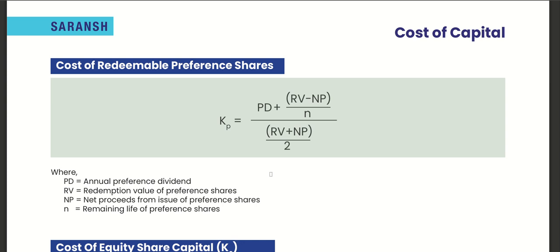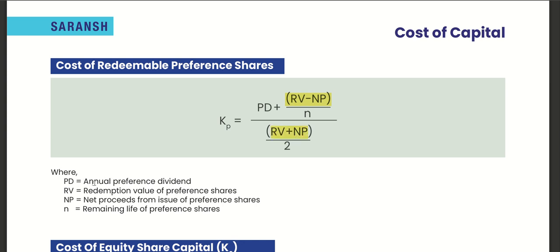Cost of redeemable debentures is preference dividend plus, here the tax benefit is not there, so we will not do 1 minus tax. So preference dividend plus (RV minus NP) upon N, whole divided by (RV plus NP) upon 2. So this is how much we extra pay, right? How much we extra pay, and this is the average.